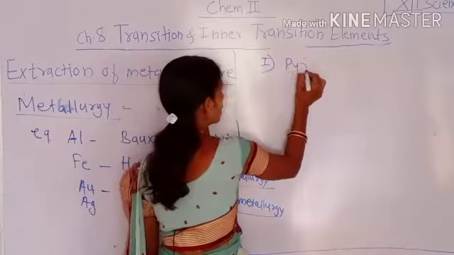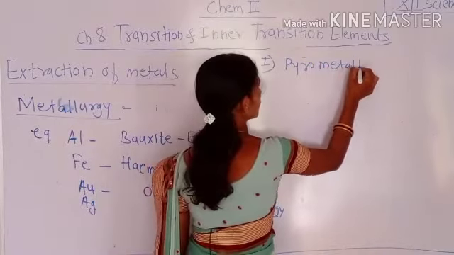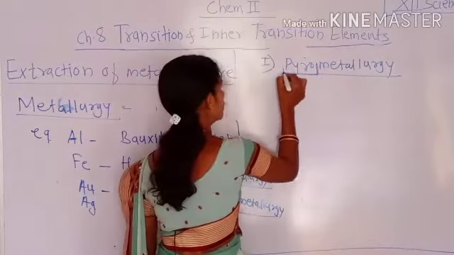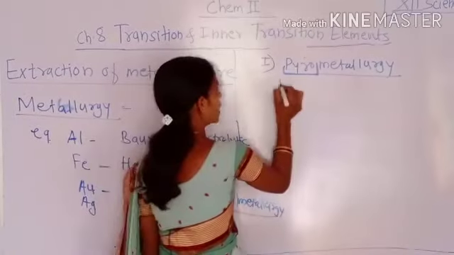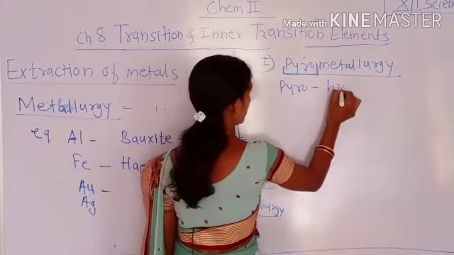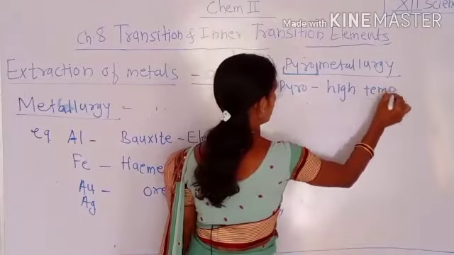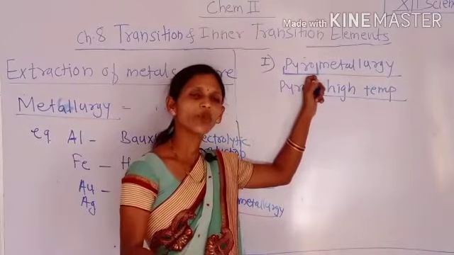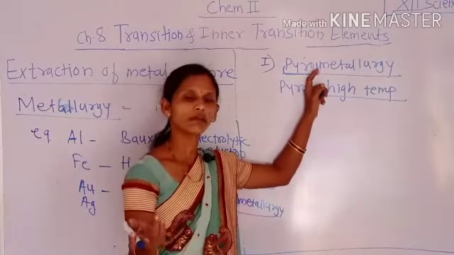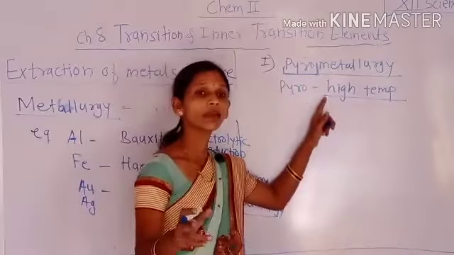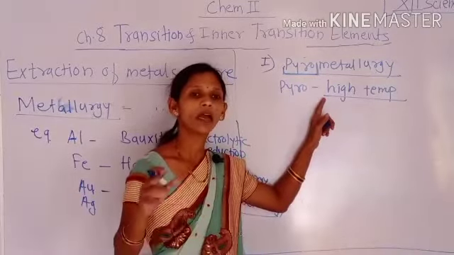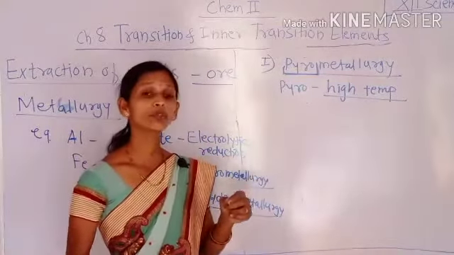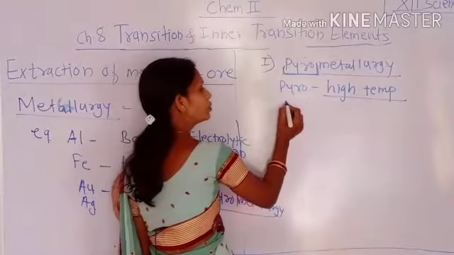That is first pyrometallurgy. See here, the name itself indicates the meaning of that process. Pyro means high temperature. It is one of the methods of extraction of metal from their ores using high temperature. That means the ore is heated at high temperature and reducing agents are used to reduce the ores, and the reducing agent which is used here is coke.